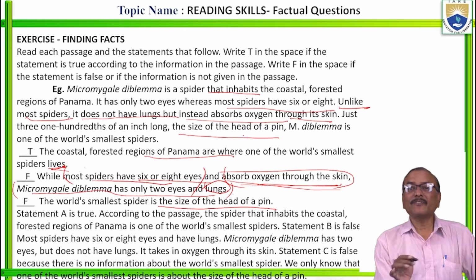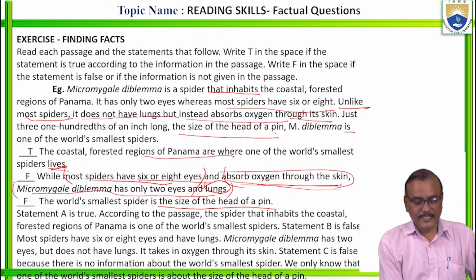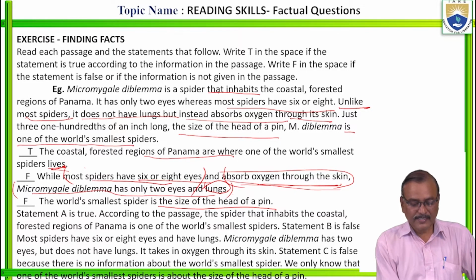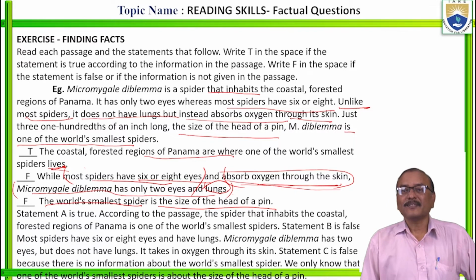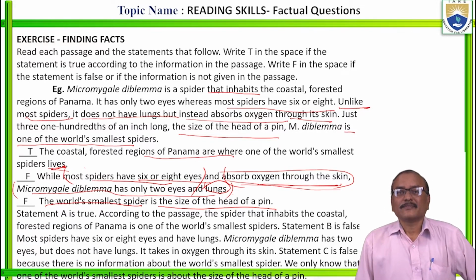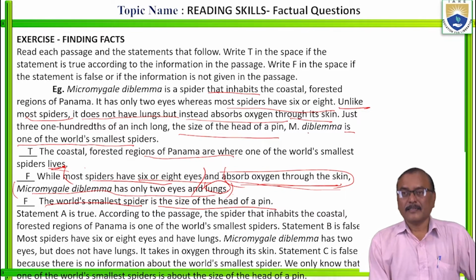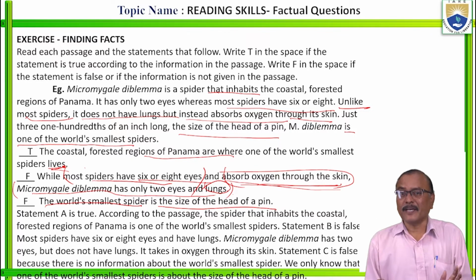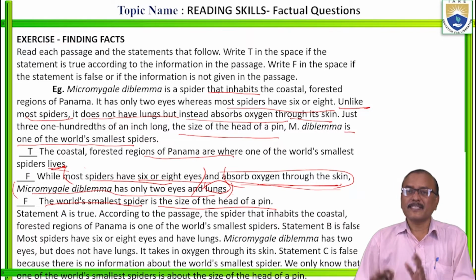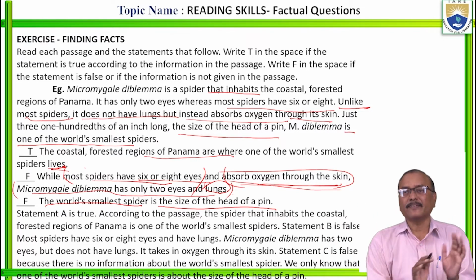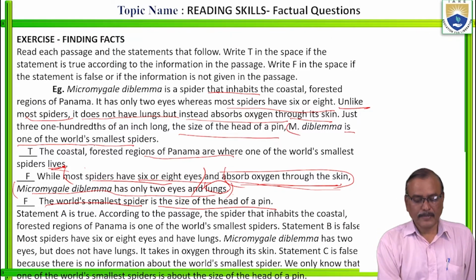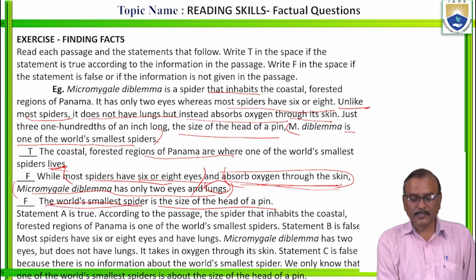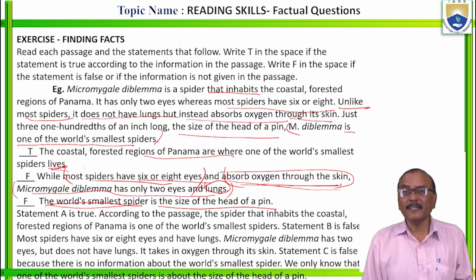Macrodiploma is one of the world's smallest spiders. Here, it is one of the world's smallest. What did he say in the statement? The world's smallest spider. So this statement is wrong. Tell me how it is wrong. In this passage, it is said Macrodiploma is one of the world's smallest spiders. Not that it is the smallest, it is one of the smallest, because there are some small spiders, and among them, this is the one that is mentioned in this passage. Whereas in the statement, it is said the world's smallest spider. Is it the world's smallest spider? No.